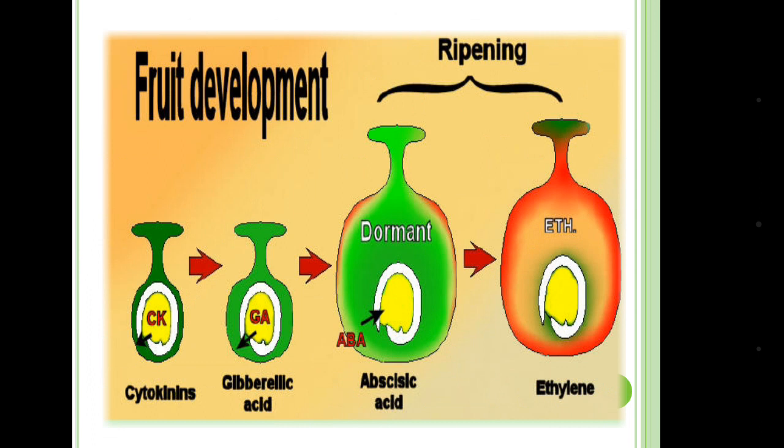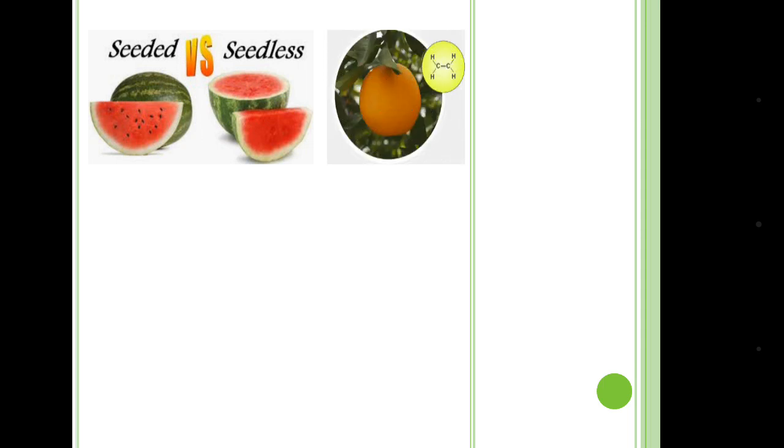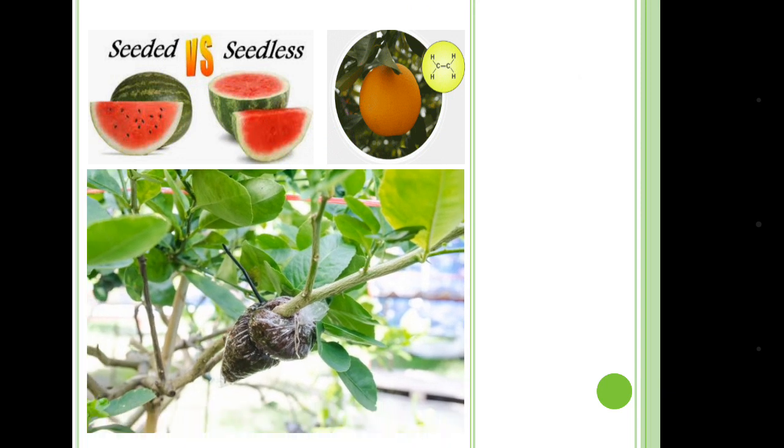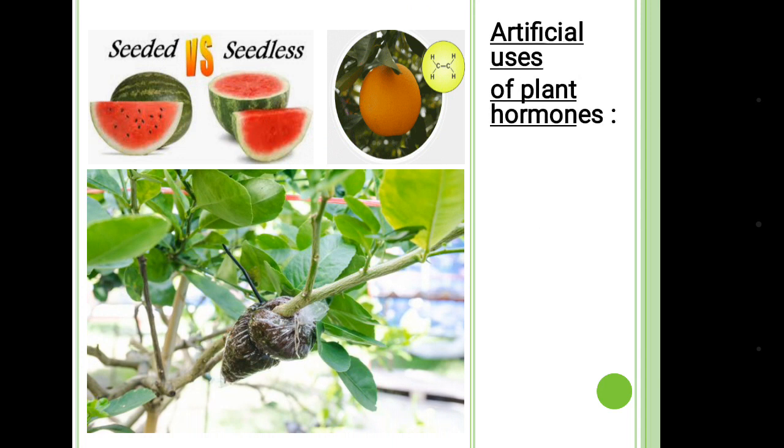If we go sequentially, we can see the effect of phytohormones on fruit development, and finally ethylene is causing the fruit ripening. Seeded versus seedless, fruit ripening, or root growth in grafted tissue. All these can be done by artificial uses of phytohormones or plant hormones.